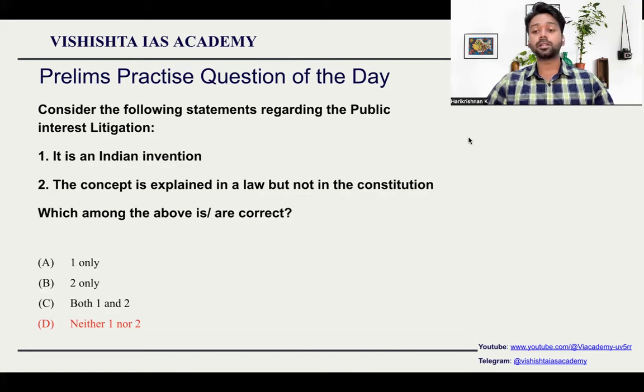First statement: it is an Indian invention. There are a lot of things which are Indian inventions, but public interest litigation is not an Indian invention. It is about judicial overreach, judicial activism. Usually when it comes to judicial activism, it is the United States of America which plays a major role. So PIL is also an invention of the United States of America.